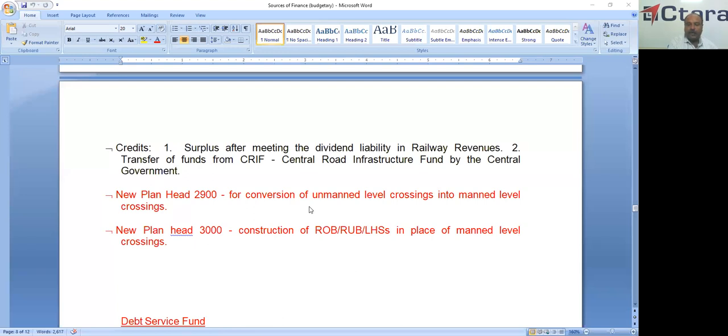Here, plan head 2900 is for conversion of unmanned level crossings to manned level crossings. And plan head 3000 is for the construction of ROB or RUB or LHS in place of manned level crossings, where the train vehicle unit number has crossed 1 lakh and above. The expenditure for these two plan heads is met from the railway safety fund.